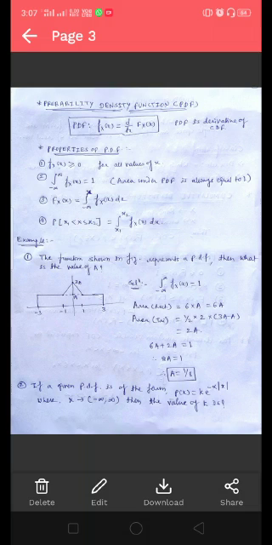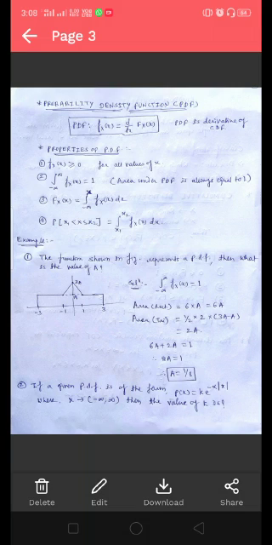So here the area of the rectangle is equal to 6 into A, that is 6A, and the area of the triangle is equal to half into 2 into (3A minus A), which is the height, and that is equal to 2A. So the total area is the area of the rectangle plus the area of the triangle, and that is equal to 8A, and equating this to 1, we get the value of A, which is equal to 1 by 8 in this case.